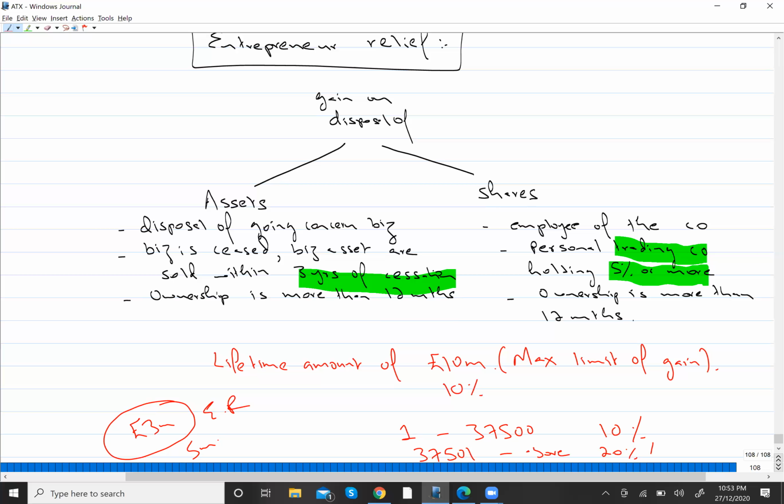So in the future, if he has a gain of more than 2 million, he can claim ER relief on 2 million at maximum, not more than 2 million, because that is the remaining limit, right? Right now the limit is 10 million, and out of that he has already used a limit of 8 million. So the remaining is 2 million. So in the future, he can only claim ER relief on a gain of 2 million, not more than that.